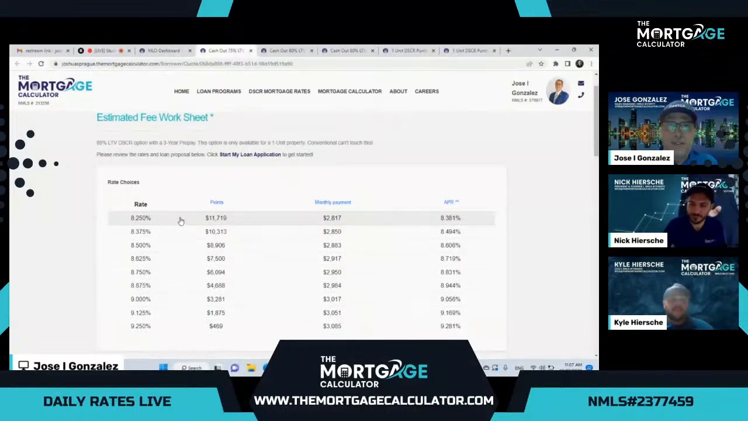Still 75% cash out. Don't think you're going to get any hits on a conventional loan, but definitely DSCR all day long. We can close these.